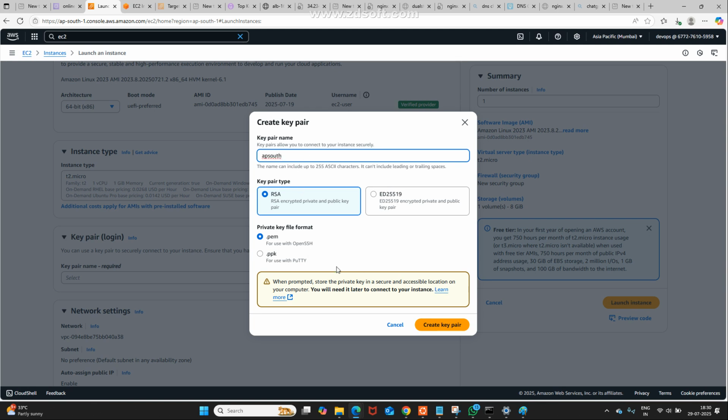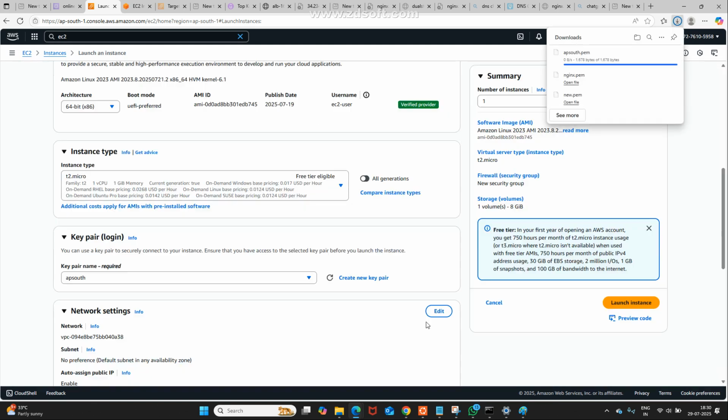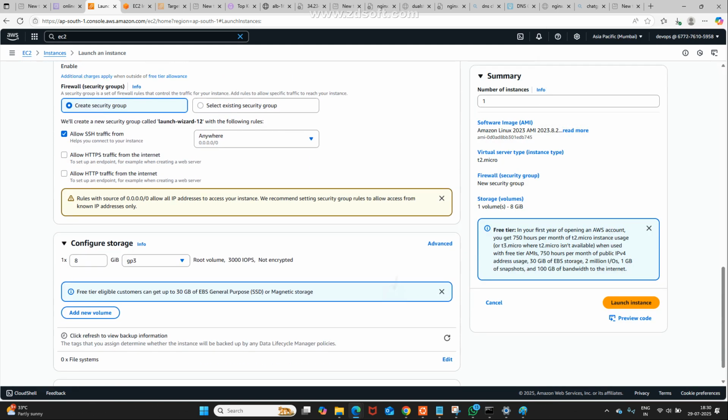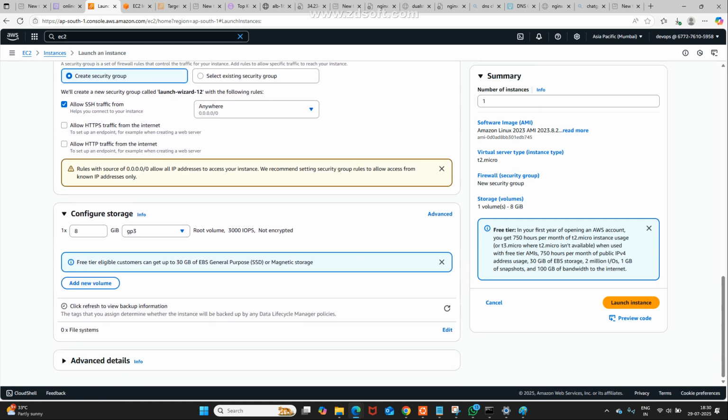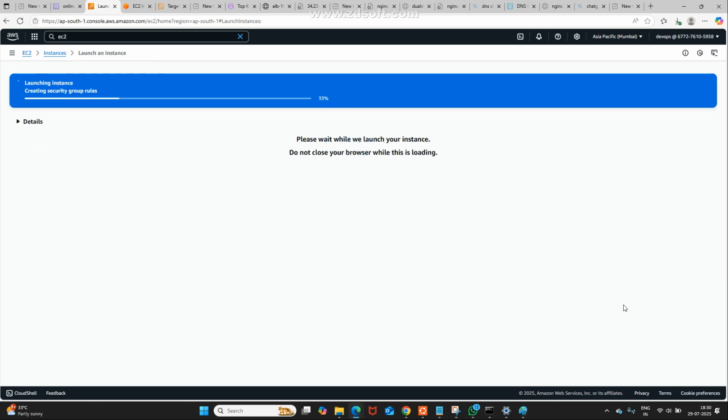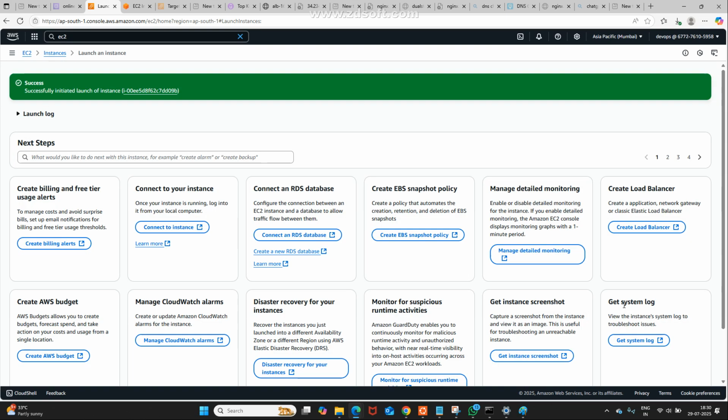Don't give spaces, that is the best practice. If you give spaces, it won't connect. You may try it, it never connects. I think this is sufficient. I am going to launch the instance. Good. Okay, the instance is launching.